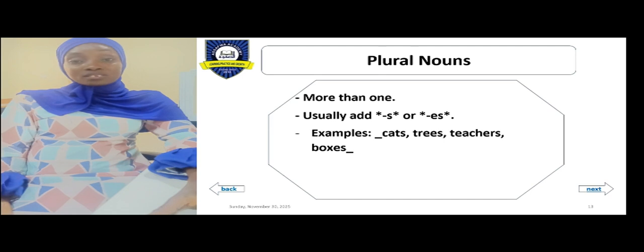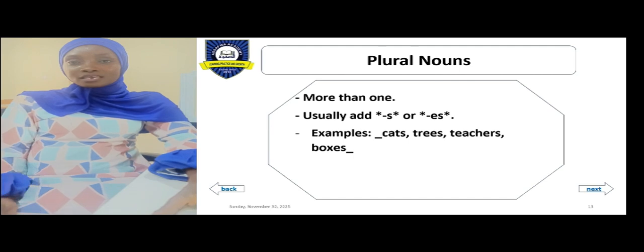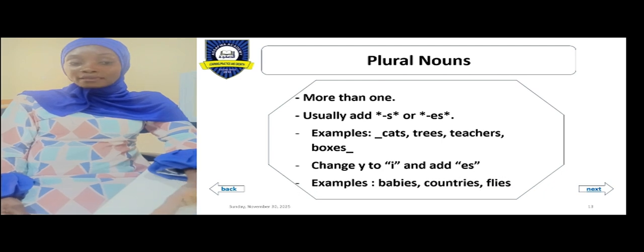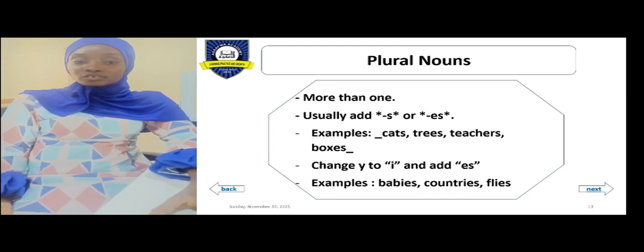So you should take note that words that end with letters O, X, S, CH form their plural by adding ES and not S. Then we also have the rule of changing letter Y at the end of a noun to letter I before you add ES. We have examples like babies. Now the singular form ends with Y, but in the plural form, you change the Y to letter I before you add the ES. We have babies, we have countries, we have flies also.